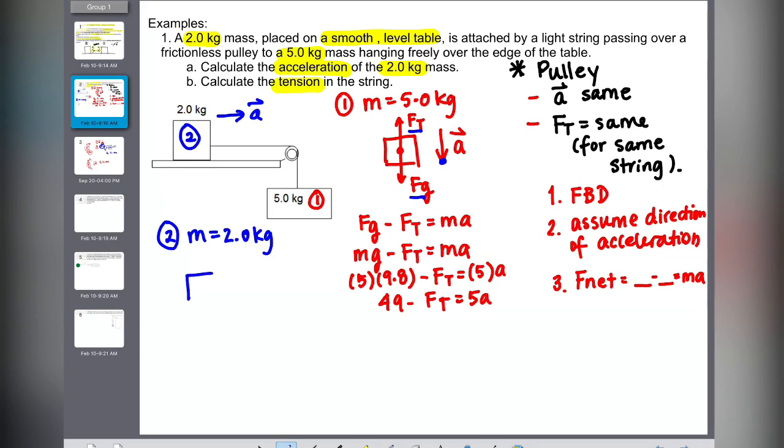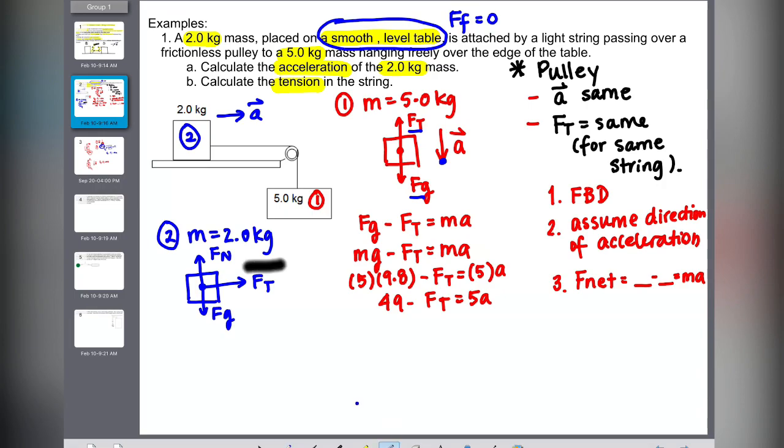I'm going to draw my free body diagram. I forgot to mention that when they say a smooth level table, they're asking you to assume that there is no friction. So I have a rope that is pulling forward, which is Ft. It is sitting on a counter or whatever the table is. I do have an upward Fn, and I have a downward Fg. Direction of acceleration, we already talked about it. If the 5 kilogram block has to be going down and it's being hooked by a string, then your 2 kilogram block is also going to have to go towards the right. So I'm going to say that the acceleration is to the right.